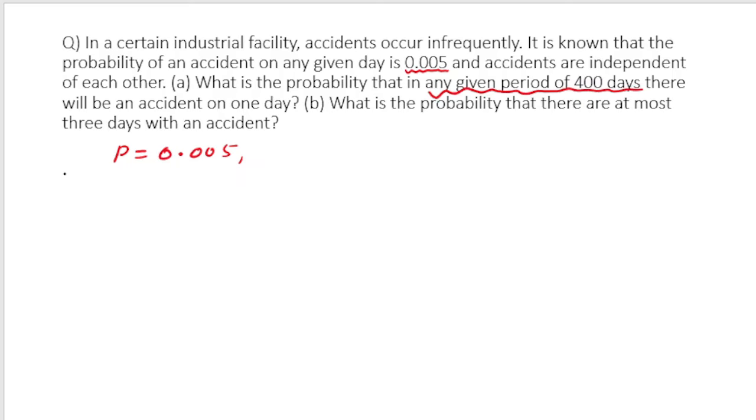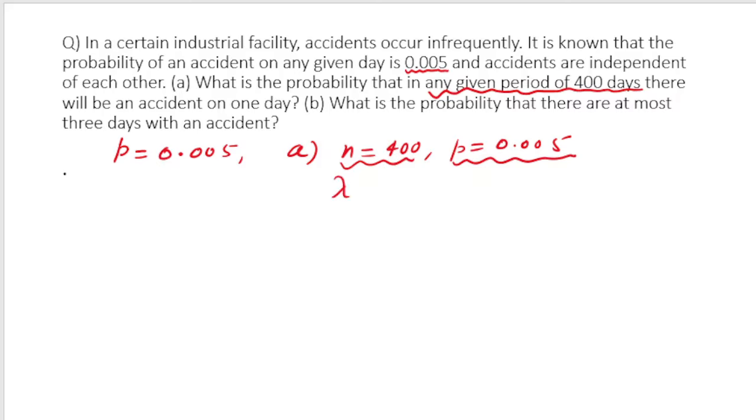The first part of the question is, what is the probability that in any given period of 400 days... we are looking at the number of trials, 400 trials, so for solving the first part, n is equal to 400, and probability is equal to 0.005. So on average, if you look at a period of 400 days, how many accidents are expected?